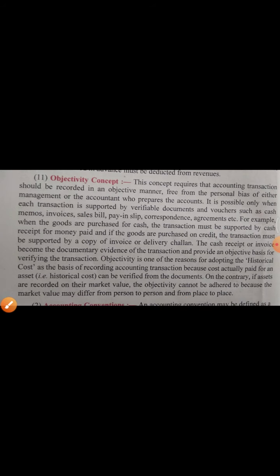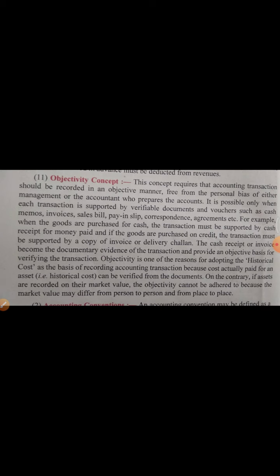There should not be any such point that I am a trustable person here, so I don't need any receipt, I don't need any voucher, I don't need any proof. No. These are just personal bias of the accountant or management. So every business transaction should be supported by vouchers, verifiable documents.